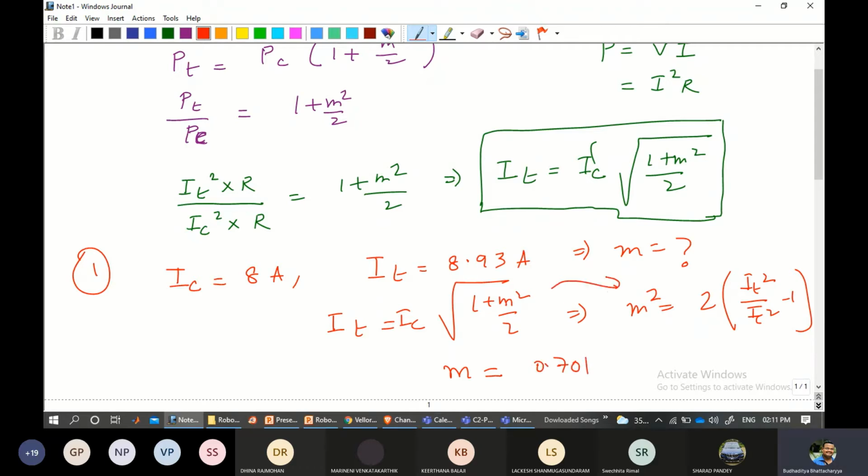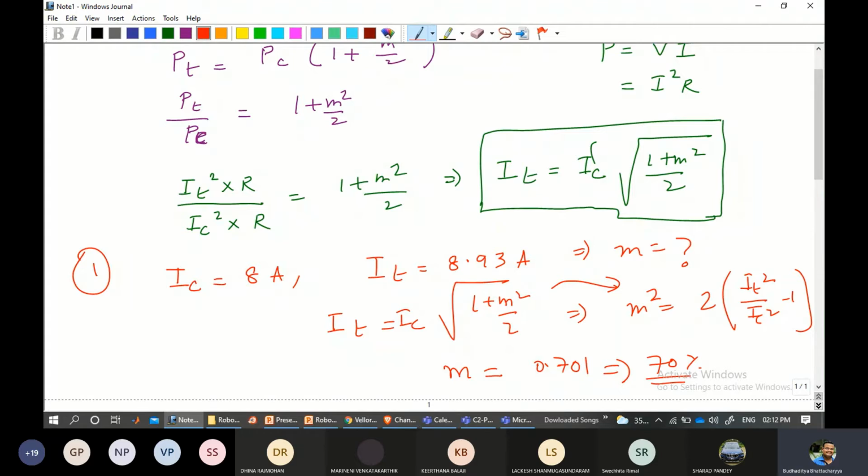Hopefully this is clear, right? This is very simple. In fact, take square on both sides and do the processing, and this gives us around 70% of M. Now suppose the question comes in that determine the percentage of modulation. Okay, this is the question. Now if the current changes, if IC changes to 0.8, then what should be the total current?